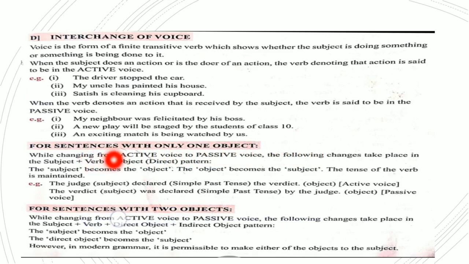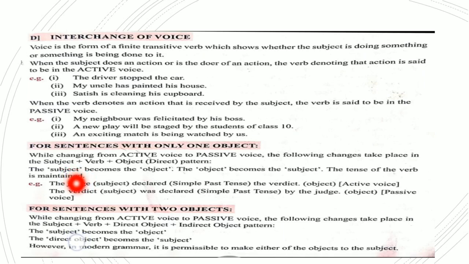The judge declared the verdict. Subject is the judge, declared is simple past tense, that is the verb, and the verdict is the object. This is the active voice. Now, taking into account the passive voice: the verdict was declared by the judge. That means the subject and the object change the place. And the verb also, the tense remains the same, only the form changes. And this is the example of a sentence with only one object.